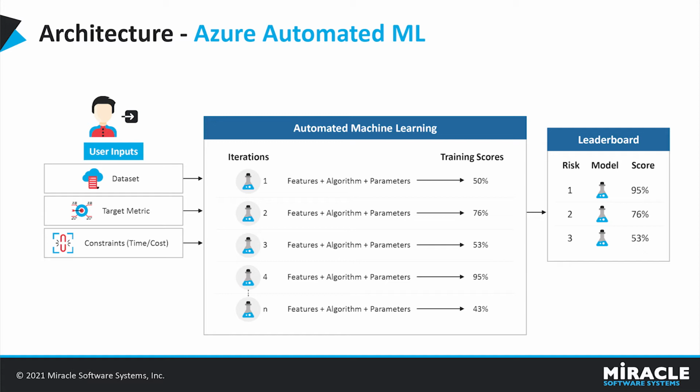Once these pipelines are created, they will be displayed on the leaderboard. On the leaderboard, the pipelines will be ranked based on the evaluation metric for the model type. The best model will be ranked 1 and can be used for deploying and creating an endpoint, which can be used for further testing, and that can be used in other applications as well.